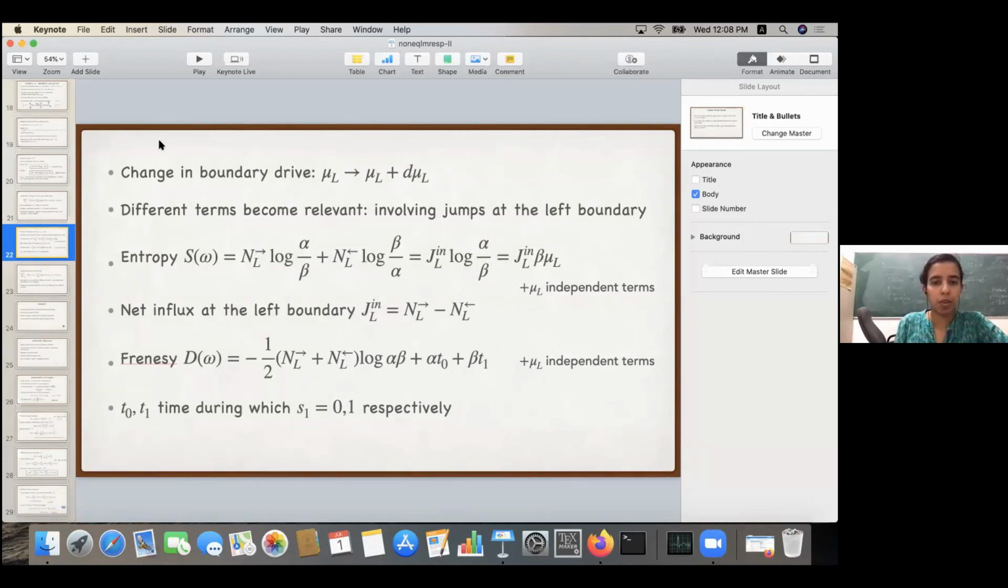Hi, am I audible? Yes. There's one request. Since tomorrow, can you upload the slides beforehand, because sometimes it's essential to go back to the previous slide when you're doing this slide. It would be great if that is done. Yes, I'll do that tomorrow. Yes, that's a good idea.